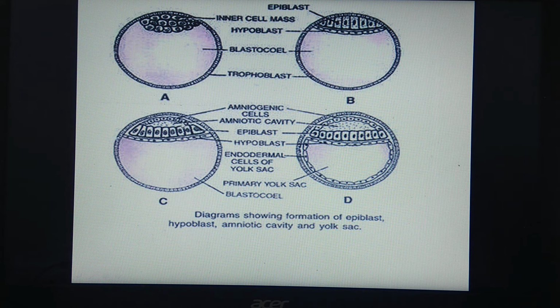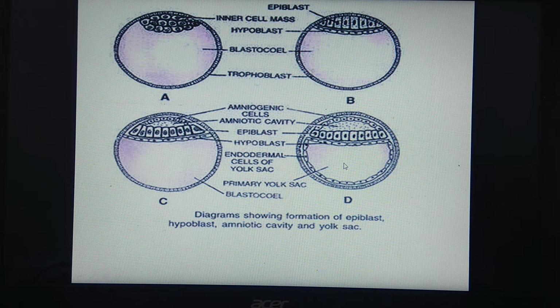And these amniogenic cells enclose a cavity which is called the amniotic cavity. So what we have seen? Formation of the hypoblast, formation of the epiblast, then formation of amniogenic cells and amniotic cavity, as well as we have seen formation of the yolk sac before.